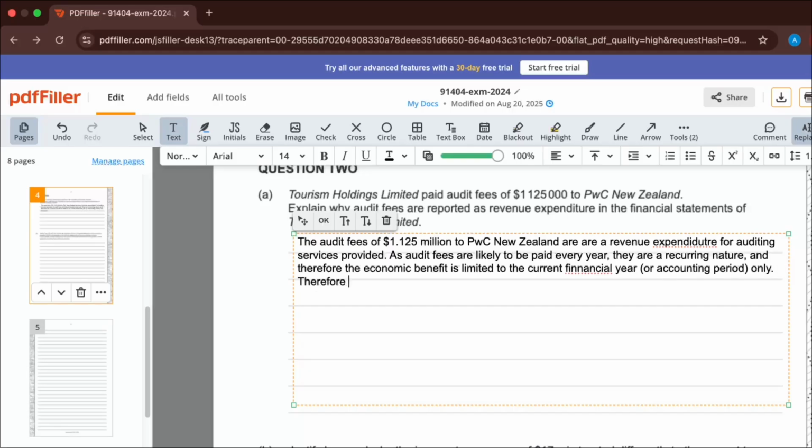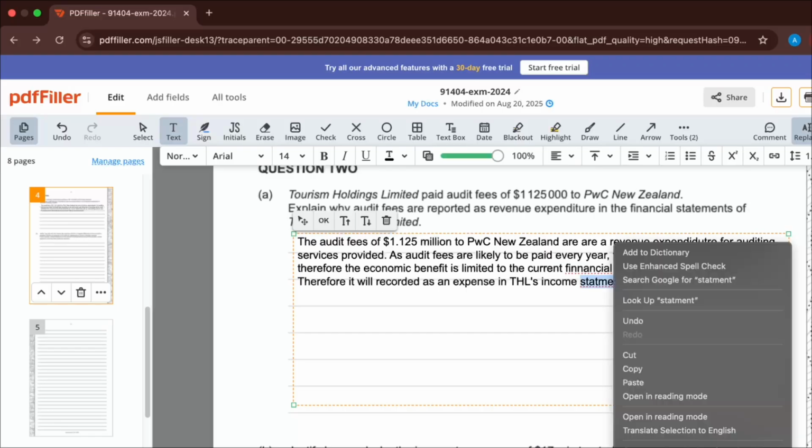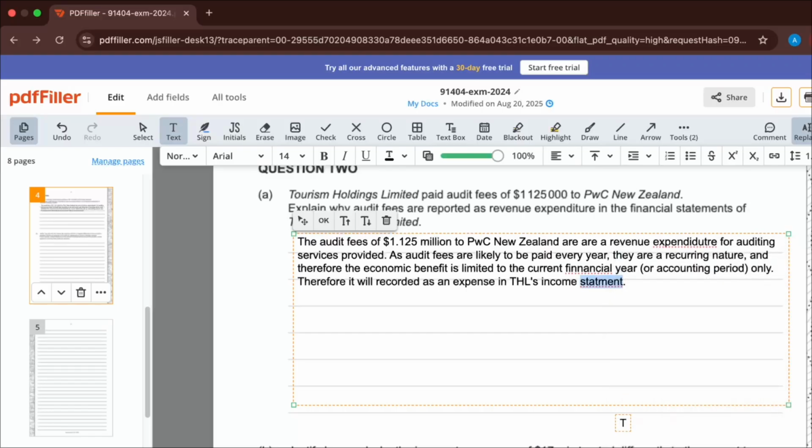Therefore, it will be recorded as an expense. And THL, that's Tourism Holdings Limited, just abbreviated name, remembering, guys, income statement. So that's kind of what they're looking for, just for that kind of first question there. Reasonably straightforward.